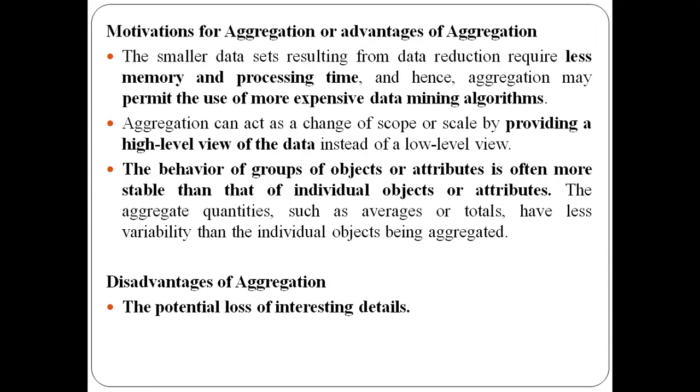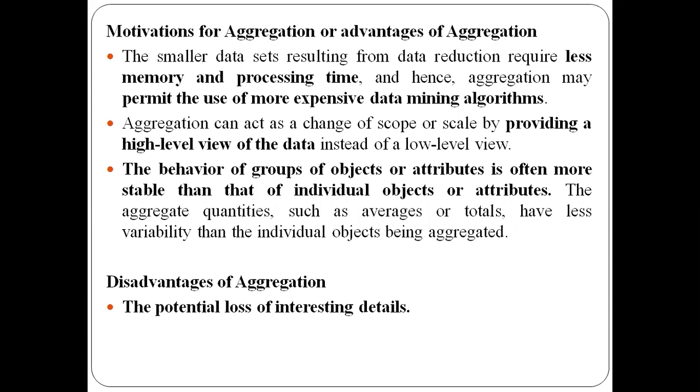You will know only your complete average instead of the individual semester marks. That is one of the disadvantages: you lose the interesting information if you perform the aggregation.